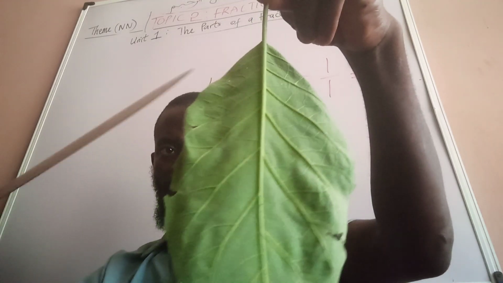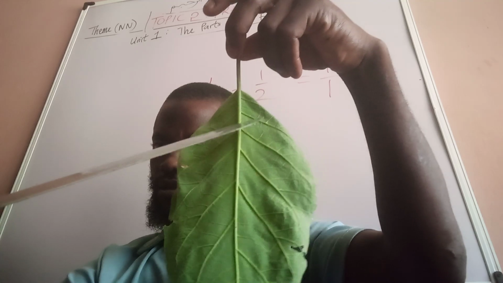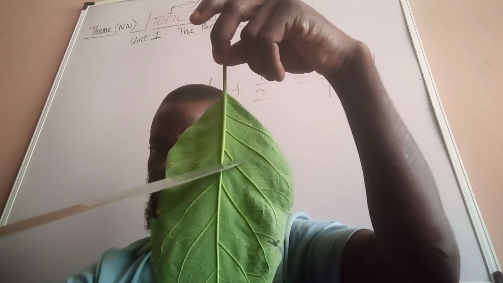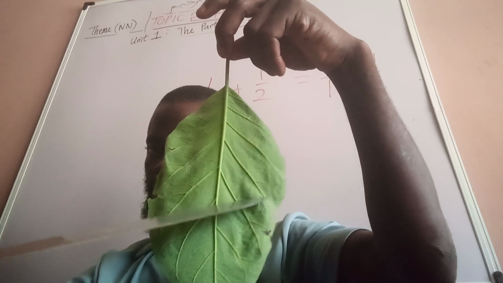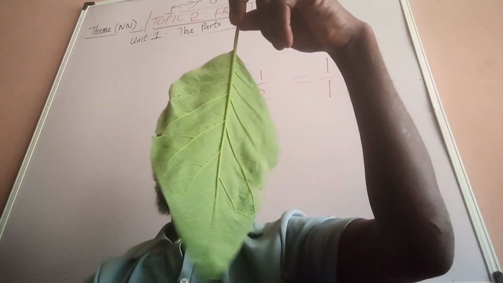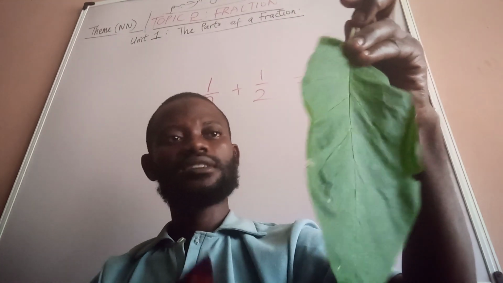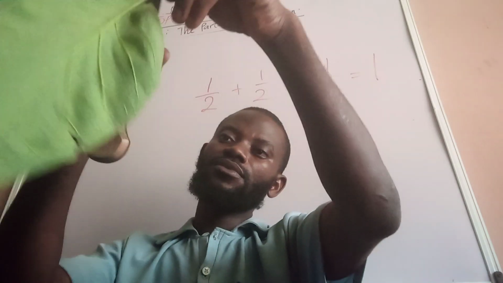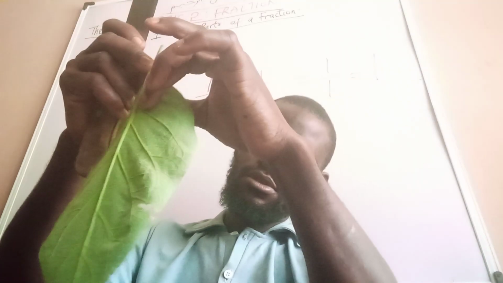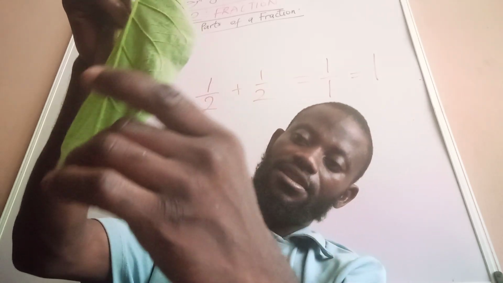From here to here, 1, 2, 3, 4, 5, 6, 7. There are 7.